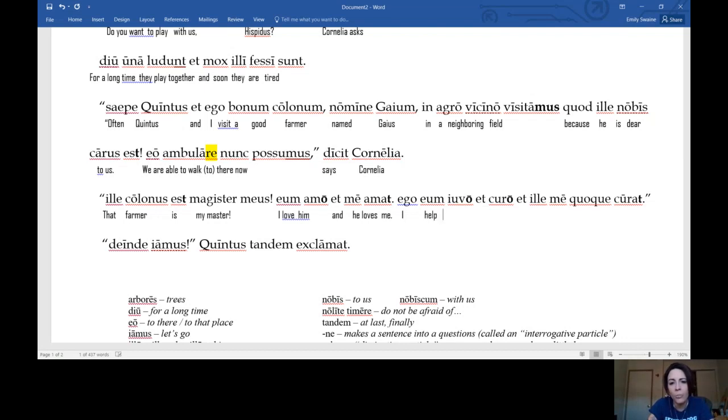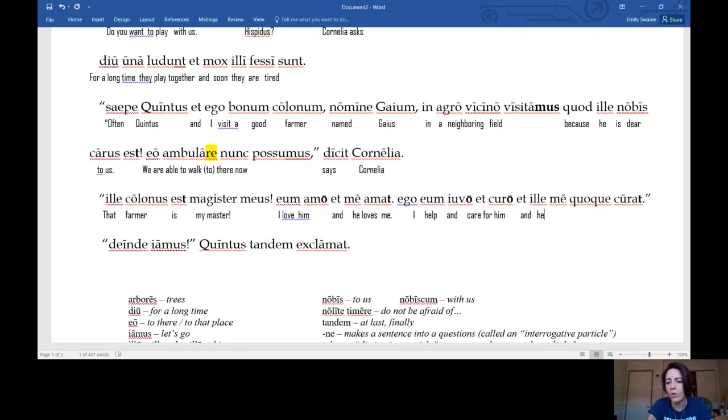I help him. And I care for him. So what we probably want to do is say I help and care for him. Let's put it all in one sentence. So I help and care for him.